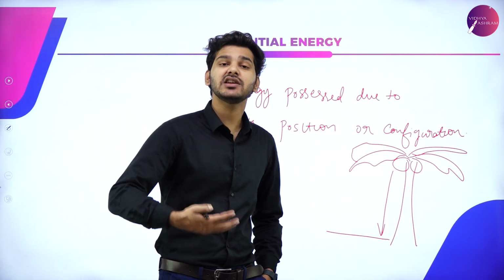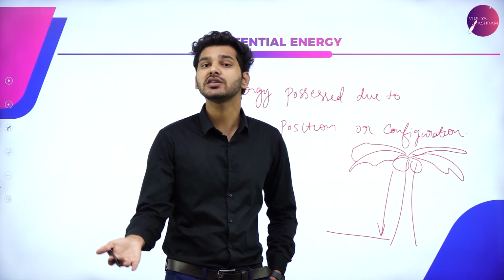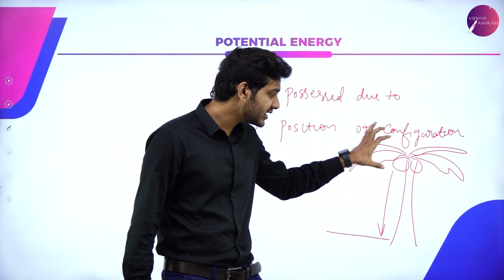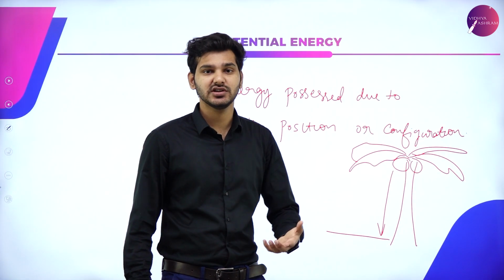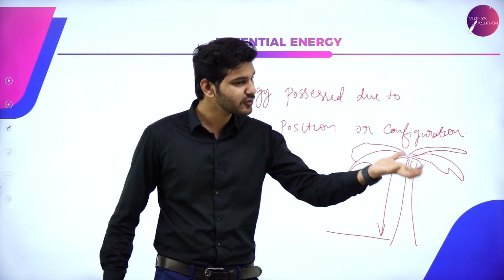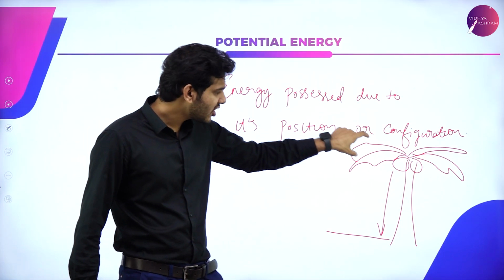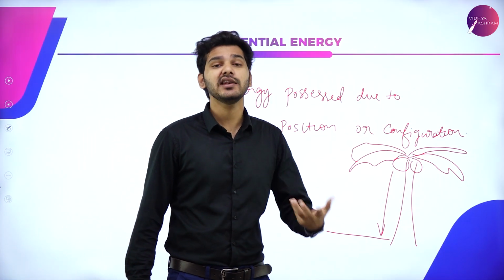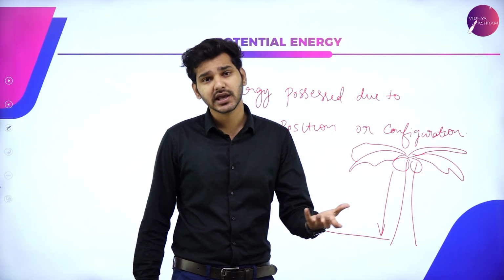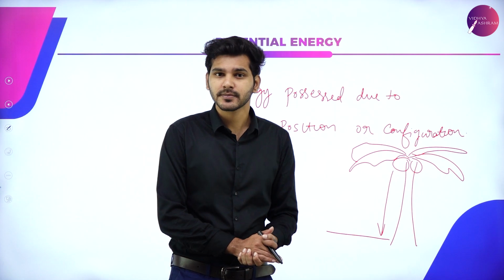So where is this energy coming from? You know that energy can neither be created nor be destroyed. Then where is this coconut gradually gaining energy? Is it pulling surrounding air molecules and saying, okay, each molecule give me your energy? No, right? It is not doing that. So where does this coconut, while falling, gradually gain kinetic energy if it cannot create energy out of nothing?